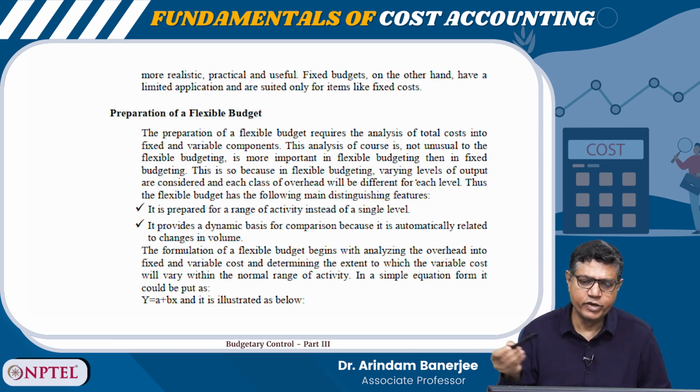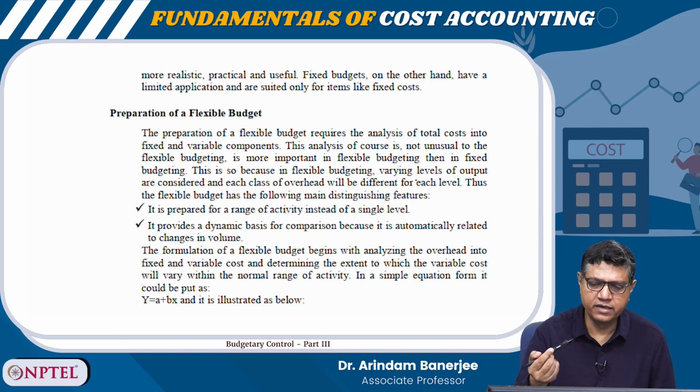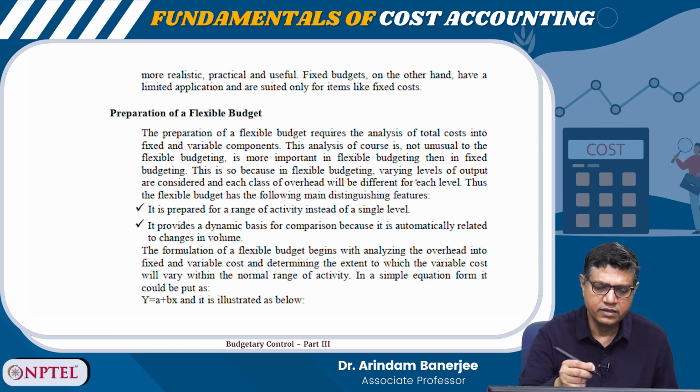So, the formulation of flexible budget begins with analyzing the overhead into fixed and variable cost and determining the extent to which the variable cost will vary within the normal range of activity. Okay.